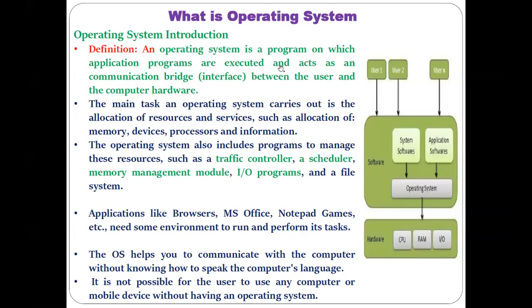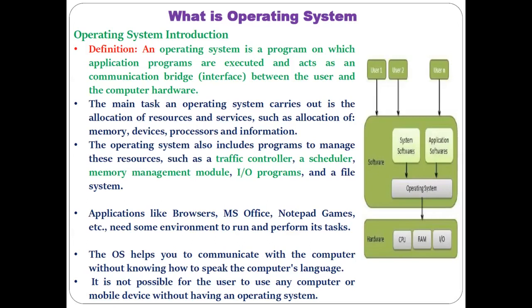Okay, so there are different tasks performed by the operating system. The main task is the allocation of resources and services. Various kinds of resources are allocated by the operating system, like memory allocation, device allocation, processor allocation, and handling one of the important resources, that is information. To do all these tasks, the operating system consists of different small modules within it.